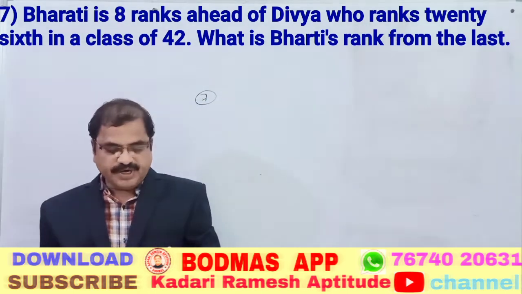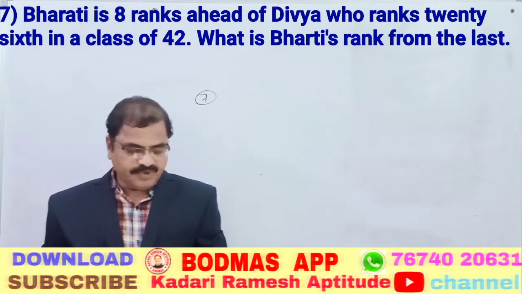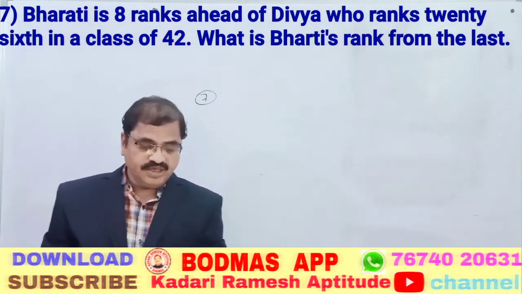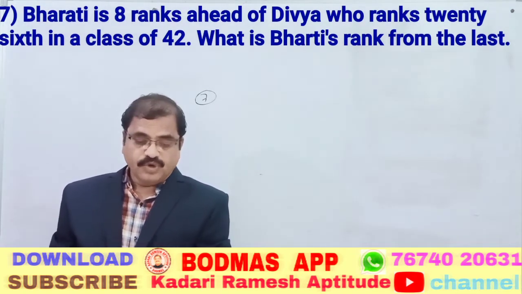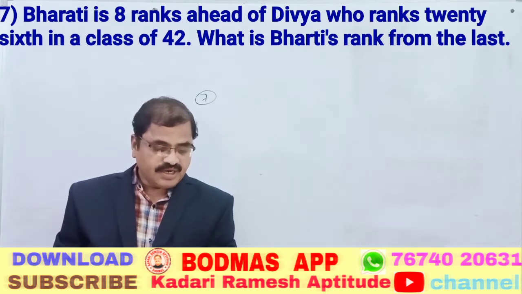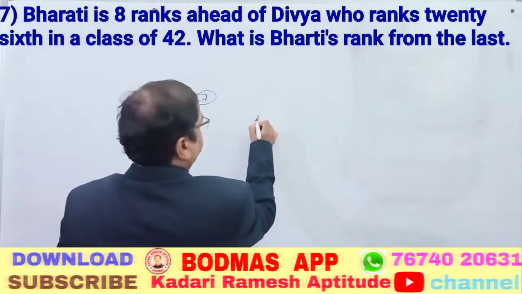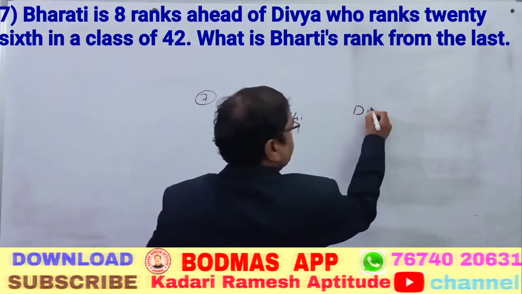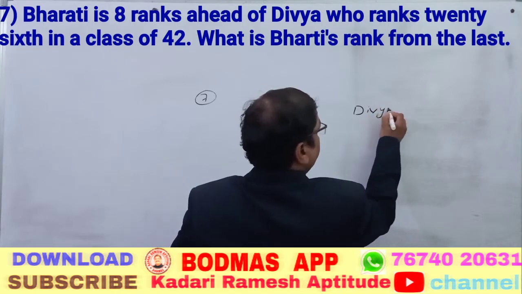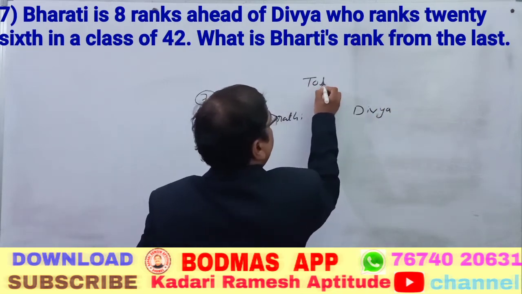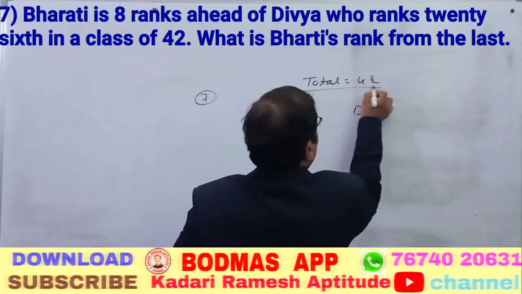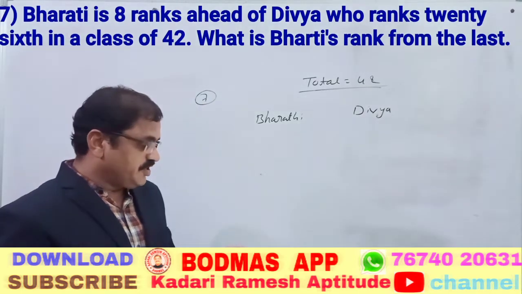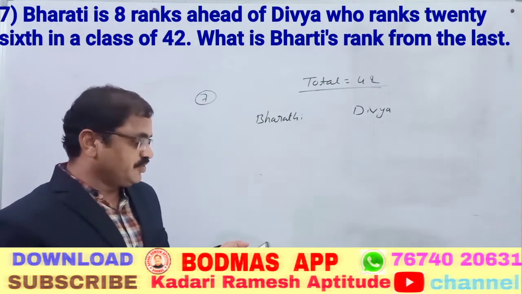What is Bharati's rank from the last? Simple question. Bharati is 8 ranks ahead of Divya, who ranks 26th in the class of 42. Here this is Bharati, this is Divya. First of all, what is the total strength? Total is equal to 42. First of all, you have to know this. When the total is 42, what is Divya's rank? 26th.